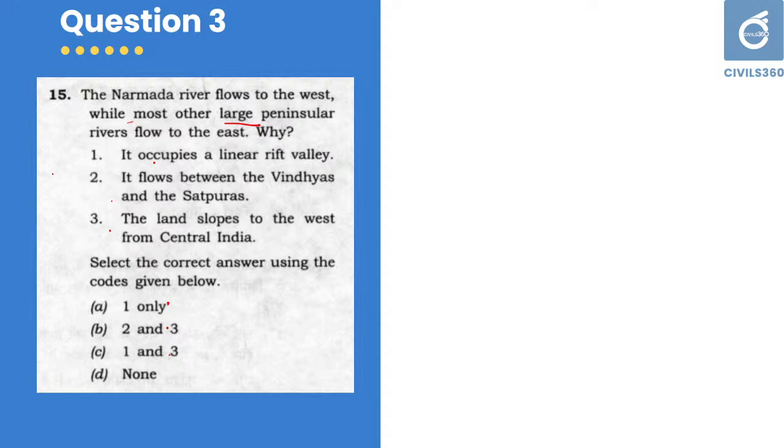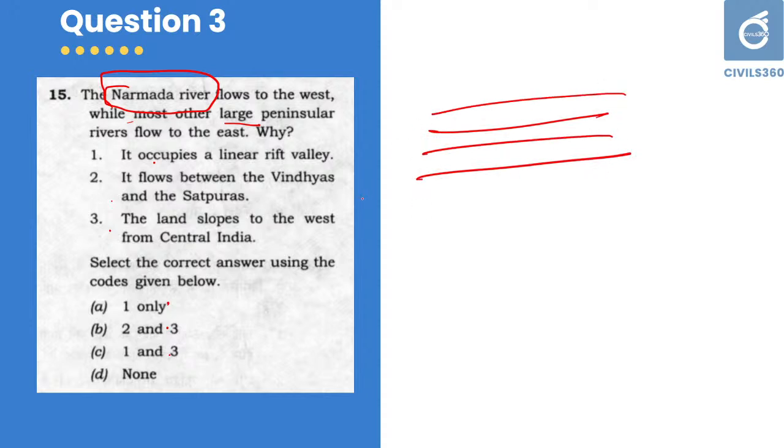So here you should understand the features of four different geographical forms: there is the Vindhya, there is the Satpura, there is the Tapi River, there is the Narmada River. The first statement, it occupies a linear rift valley, is correct because the Narmada and Tapi flow through a rift valley. So the first statement is true.